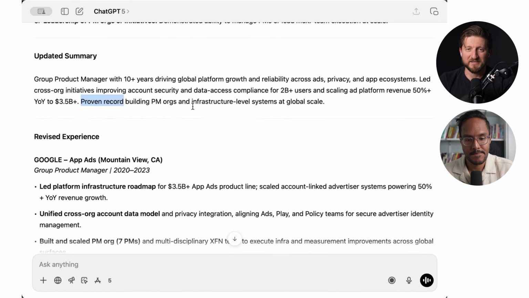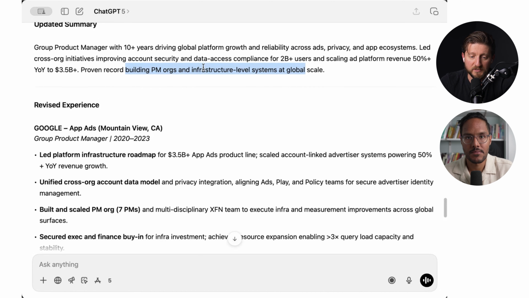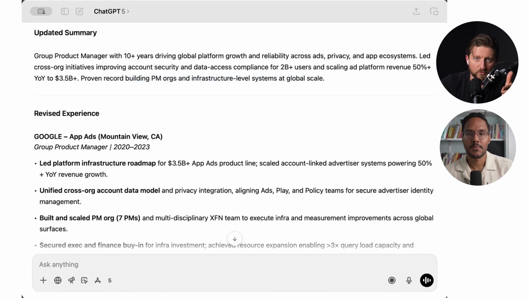So actually, I'm not a big fan of saying proven record, but we would leave building PM orgs and infrastructure, and we would add an additional impact here of how many people I actually led, or how many cross-functional people if you didn't lead an actual PM team. So what are we trying to do? We're trying to just hook the reader, and the reader is our recruiter who's looking for these things. What do they say is their preferred qualifications? Let's sanity check it now. Experience in building and growing diverse content products, experience in enterprise-level platform.